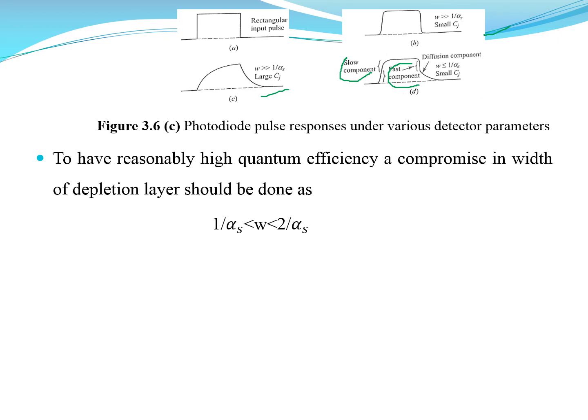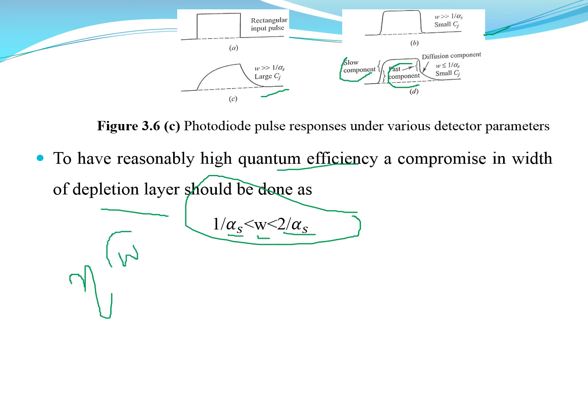So to have reasonably high quantum efficiency, there is a compromise in the width of the depletion region, and that should be greater than 1 by alpha s but lesser than 2 by alpha s. So this is a very important assumption we are going to make for the trade-off between the width of the depletion region and the quantum efficiency. That we have already discussed between eta and width. So this compromise is very important.